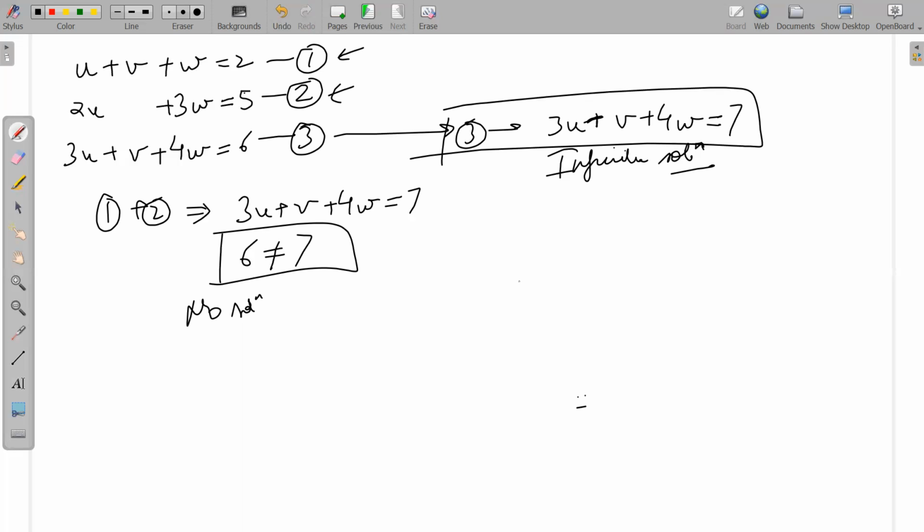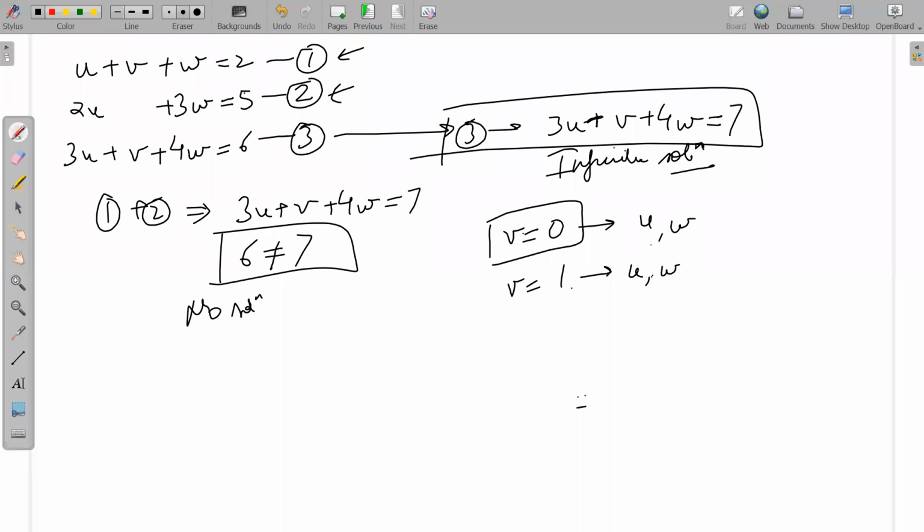One way of thinking about it is let us do a crude method. A crude method is we can assume a value of V. Let us say V is equal to 0. If I assume V is equal to 0, then I get a set of solutions for U and W. You again choose another V, you'll get another set of U and W. None of them are breaking any rules.